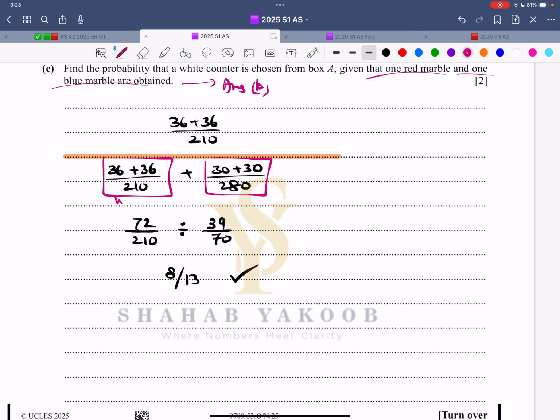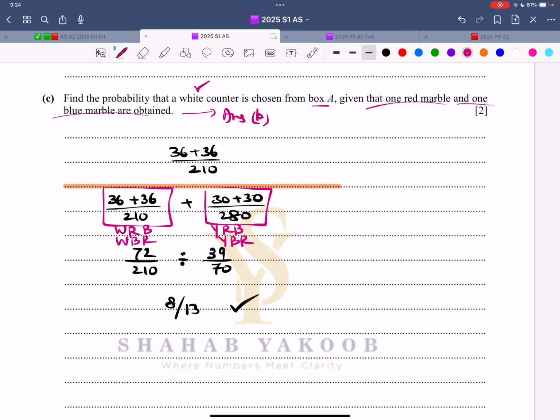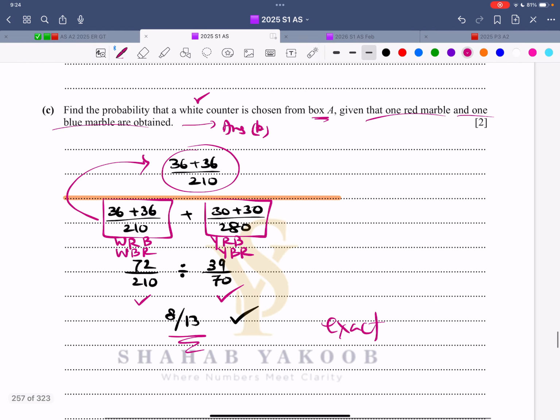So this is like white, red, blue, white, blue, red. This is yellow, red, blue. This is yellow, blue, red. And we want white from box A, so this thing goes at the top. So that is 72 over 210 divided by 39 over 70. This answer is exact. That is 8 over 13.